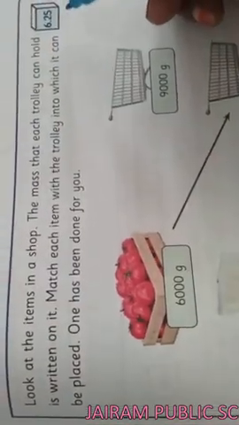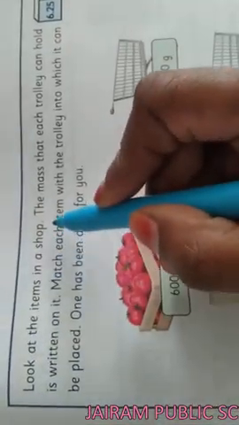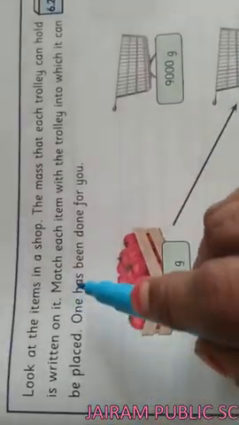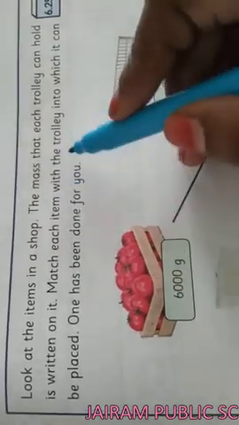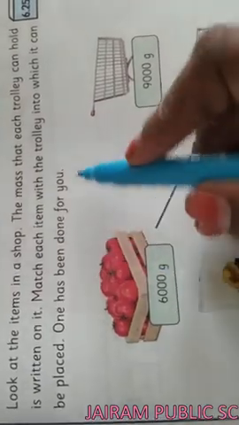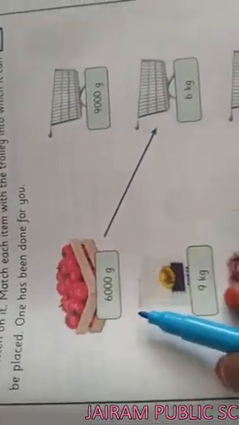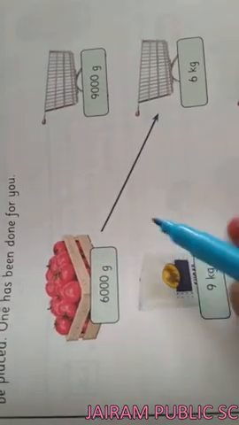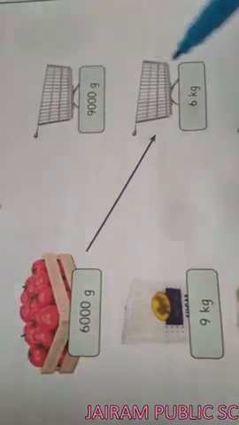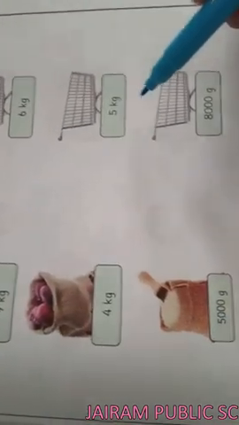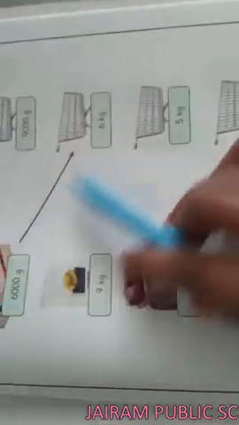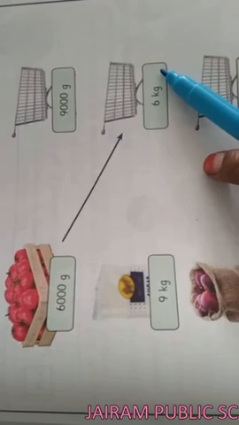Activity number 6.25. Look at the items in your shop. The mass that each trolley can hold is written on it. Match each item with the trolley into which it can be placed. One has been done for you. For the first question, 6000 gram is there. For the next side, 9000 gram, 6 kilogram, 5 kilogram, 8000 gram, 4000 gram are given. We have to match the equal mass it can hold.